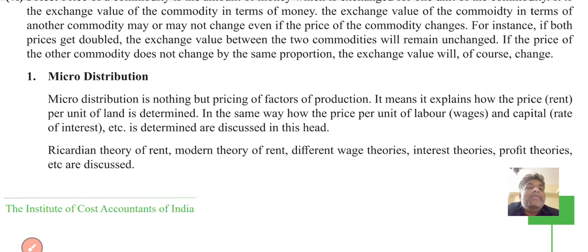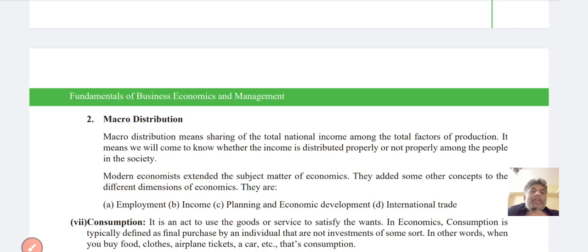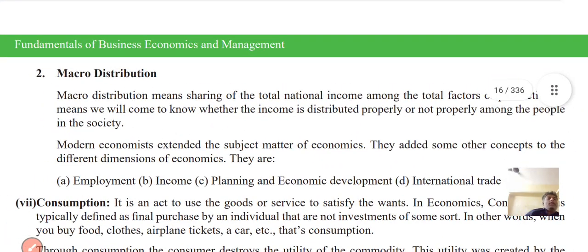Micro distribution is nothing but the prices of factors of production. It explains how the price per unit of land is determined. In the same way, how the price per unit of labor and the capital rate of interest are determined is discussed in this head. So here come Ricardo's theory of rent and the modern theory of rent, different wage theories, interest theories and profit theories. Macro distribution is the sharing of the total national income among the factors of production.